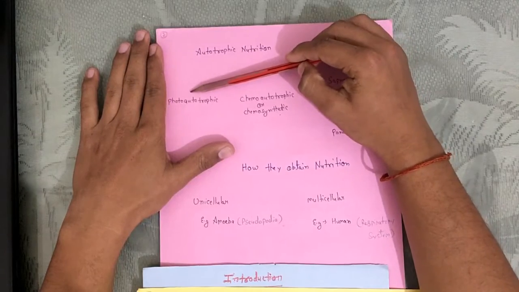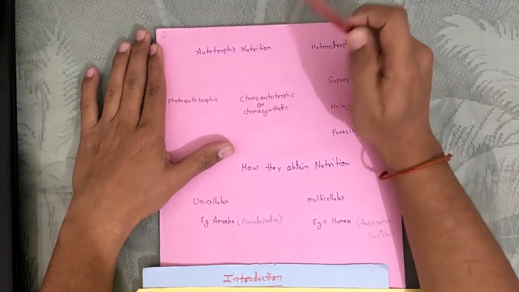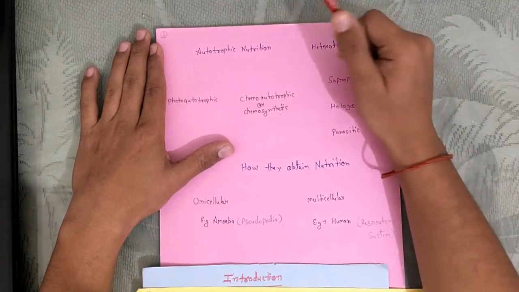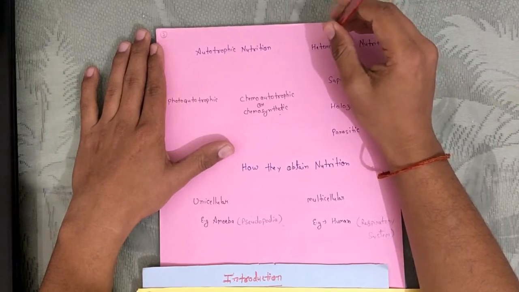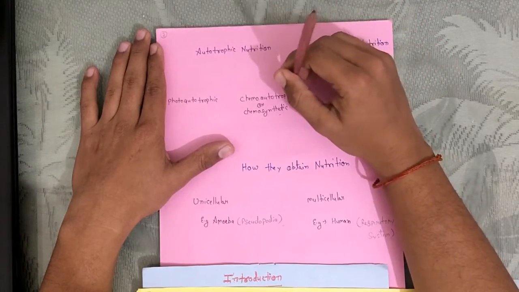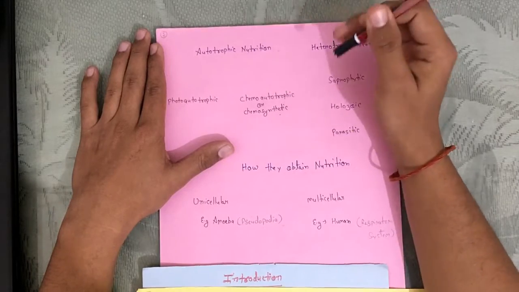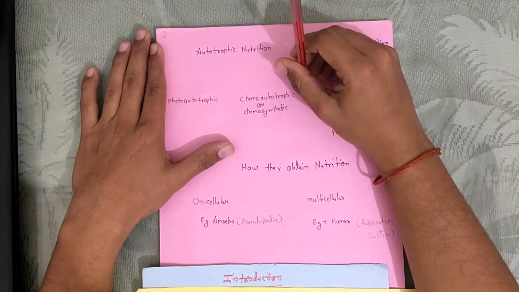The first is photoautotrophic, that is with the help of sunlight energy. That's what plants do. They use sunlight for preparing their food from inorganic and simple substances. Then we have chemosynthetic bacteria. These bacteria live in soil and they use chemicals, inorganic substances, to prepare their food.